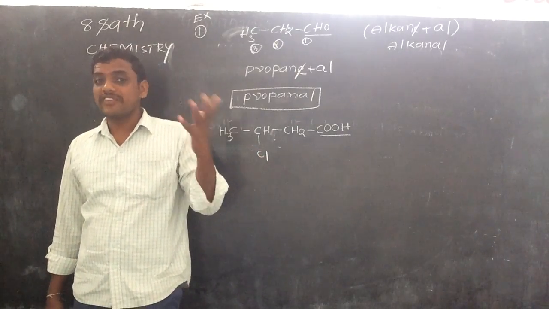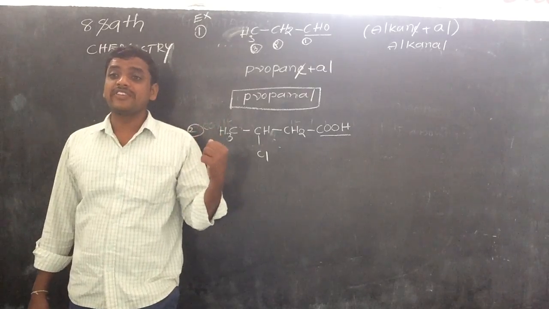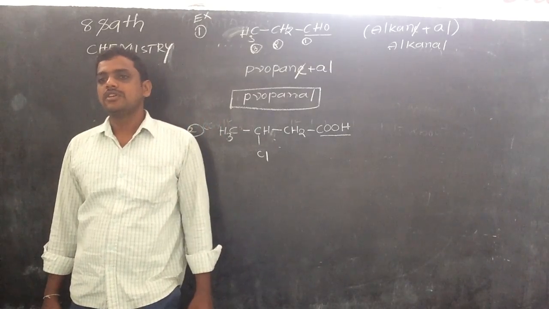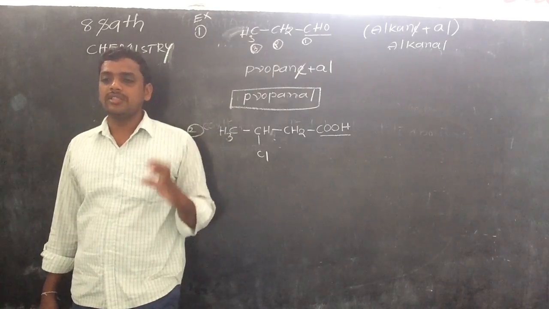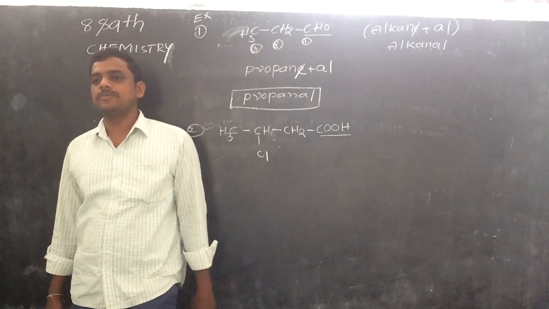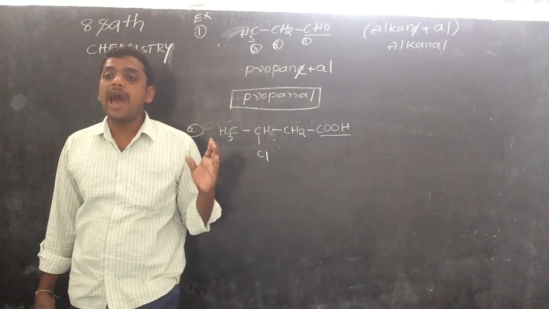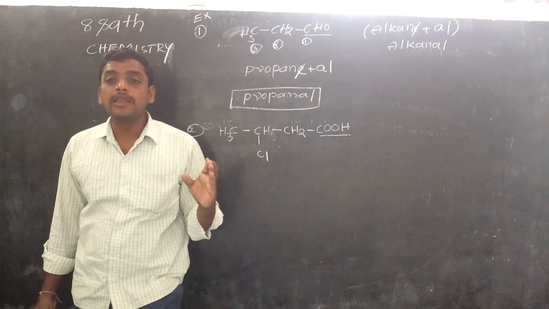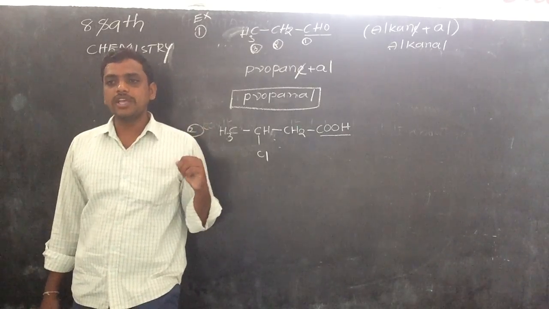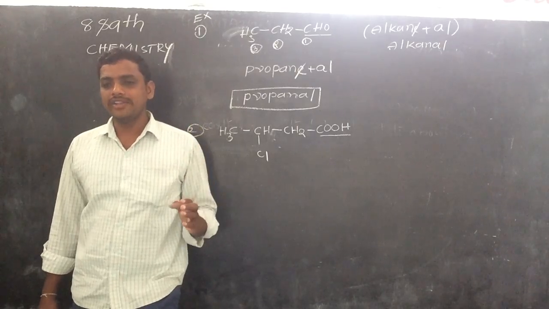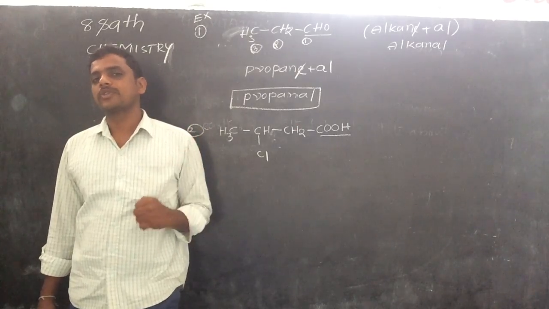What do we call halogens in the prefix and in the suffix? In the prefix position they are called halo: chlorine is chloro, bromine is bromo, iodine is iodo.